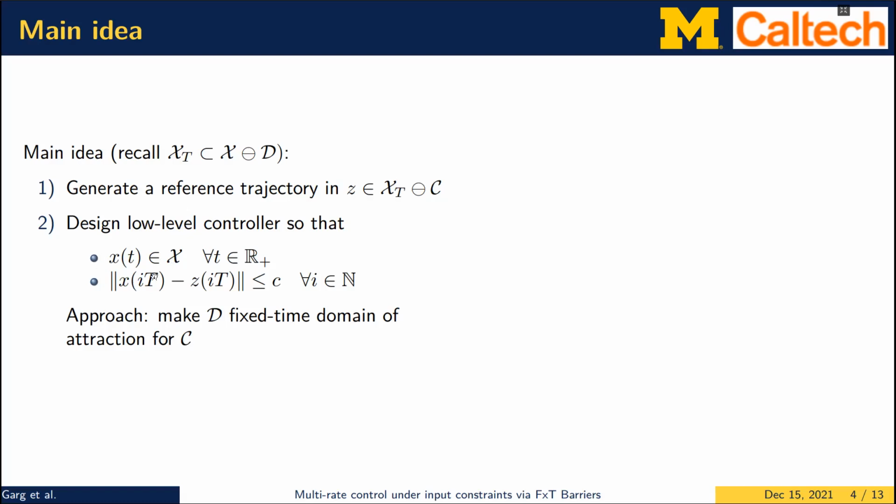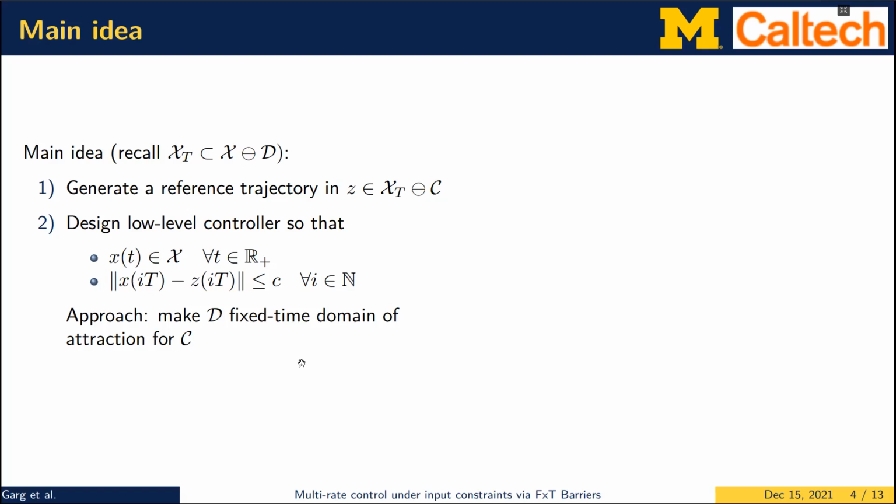One, the overall set X is forward invariant, and two, the system trajectories come close to the reference trajectory Z at the sampling points or at the periodic times T. And this difference should always be less than or equal to a parameter C, which defines how much in the interior of the set X_T the reference points were to start with.